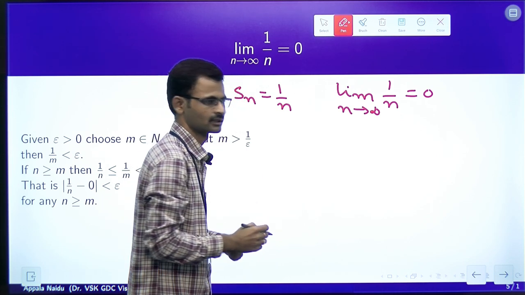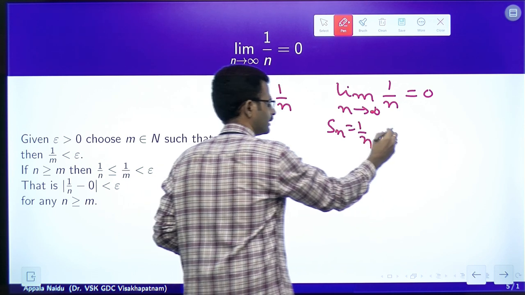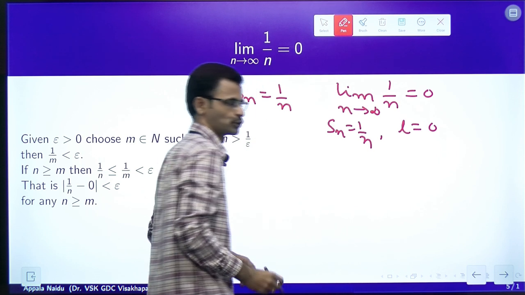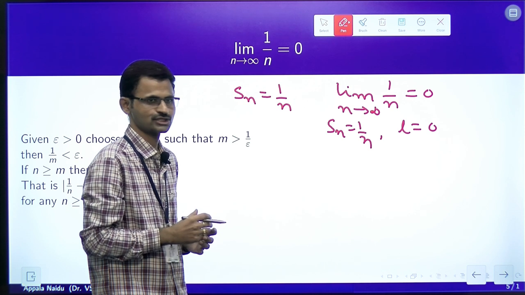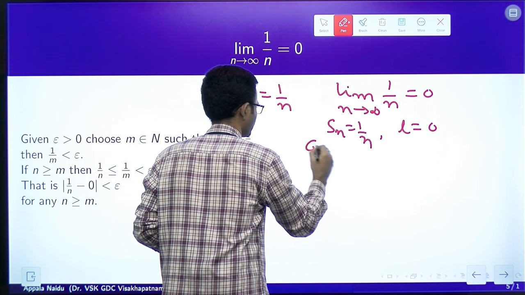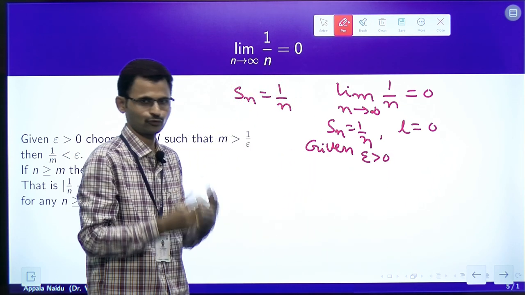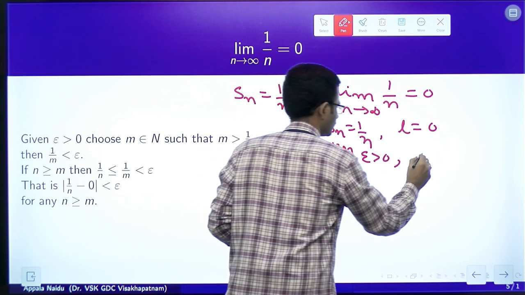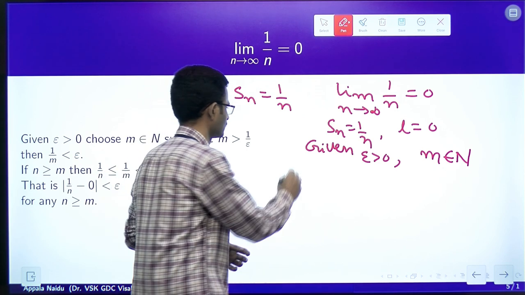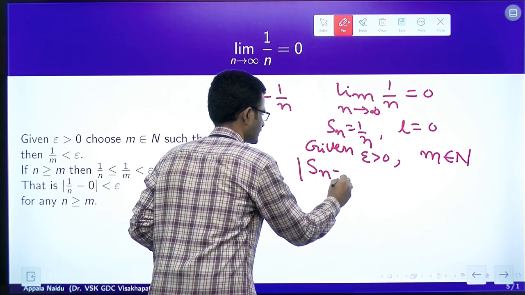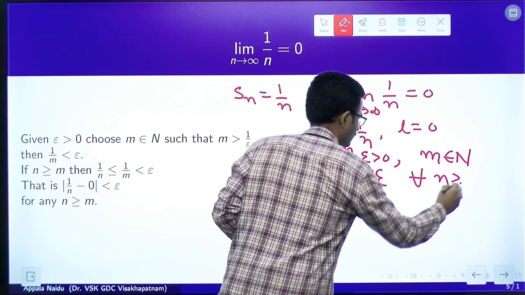So, according to definition, what is Sn? Sn is 1 by n and L is 0. In the definition what we have mentioned is that given epsilon greater than 0, we need to find m, a natural number such that mod Sn minus L less than epsilon for every n greater than or equal to m.